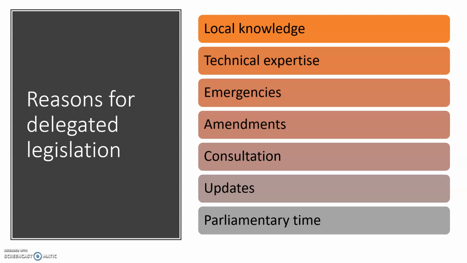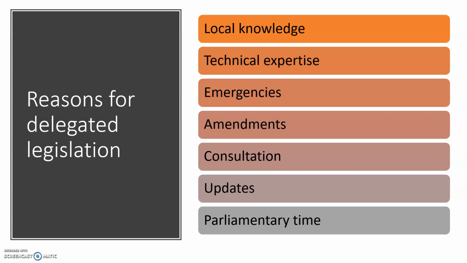Bylaws can be used by local authorities and public corporations to make laws that really apply to the area in practice, whereas Parliament wouldn't necessarily have that information to be able to make primary legislation on that. So if you think of your local road, would Parliament really have the local knowledge to be able to decide what speed or what parking can be done down that road? Would they have the time to do that as well? Equally, Parliament lacks the technical expertise in some areas. If you go back to the example we used on that last slide about chemical regulations, I doubt many of the MPs have much specific knowledge around that.